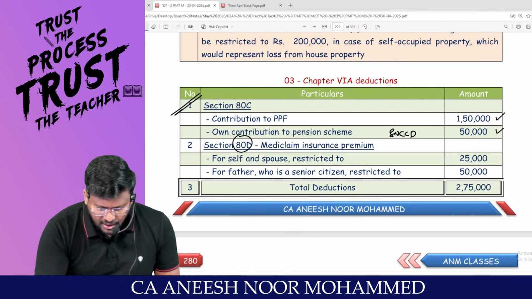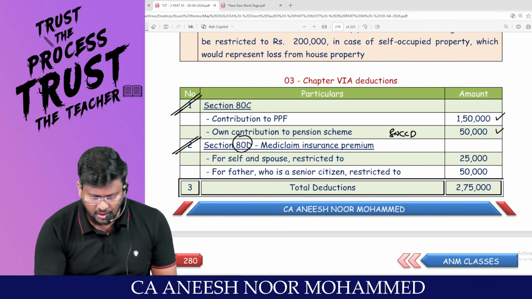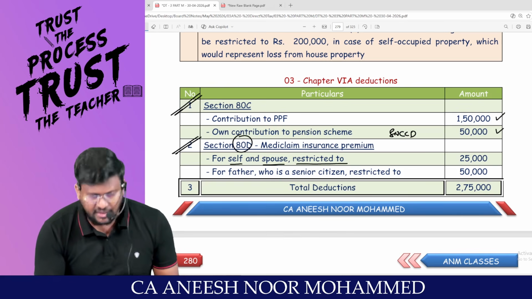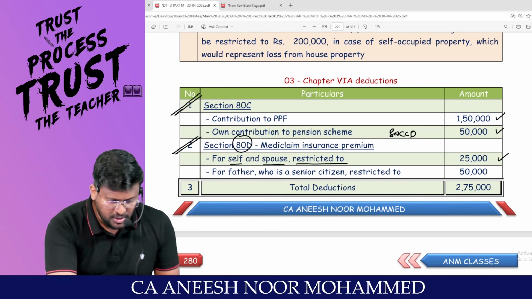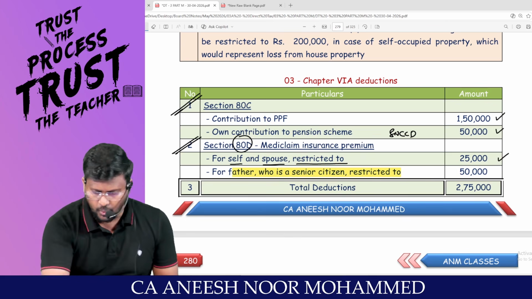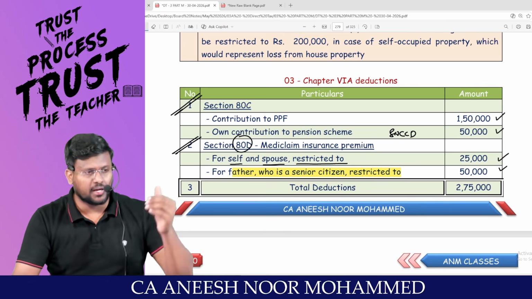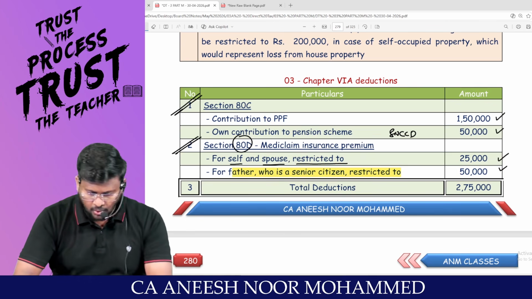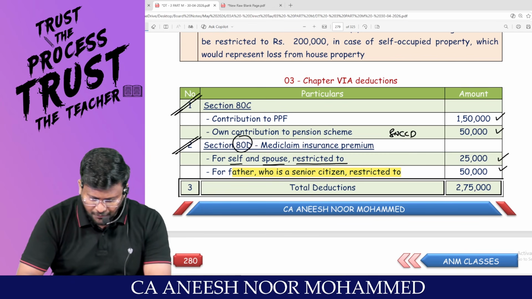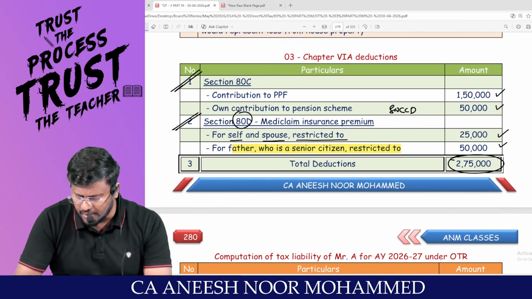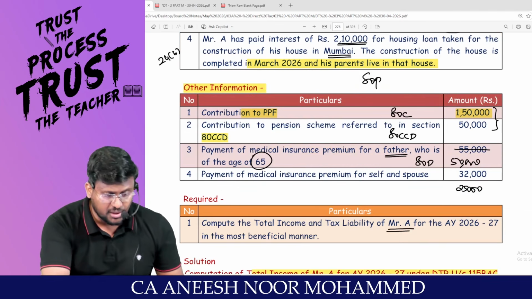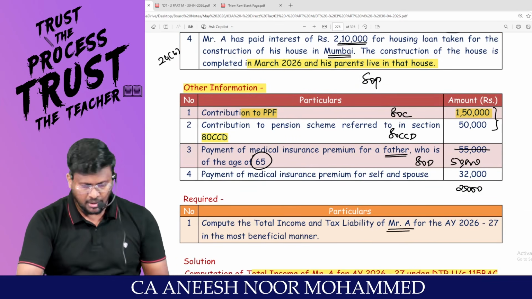Sir, 80D, medical insurance premium paid by cheque for self, spouse, category number 1 will be restricted to 25,000. For father who's a what citizen? Senior citizen will be restricted to 50,000, which is layer number 2. So, 1,50,000 plus 50,000 is 2 lakh, plus 25,000 plus 50,000 comes to 2,75,000, is the what? Chapter 6A deduction. Come on.